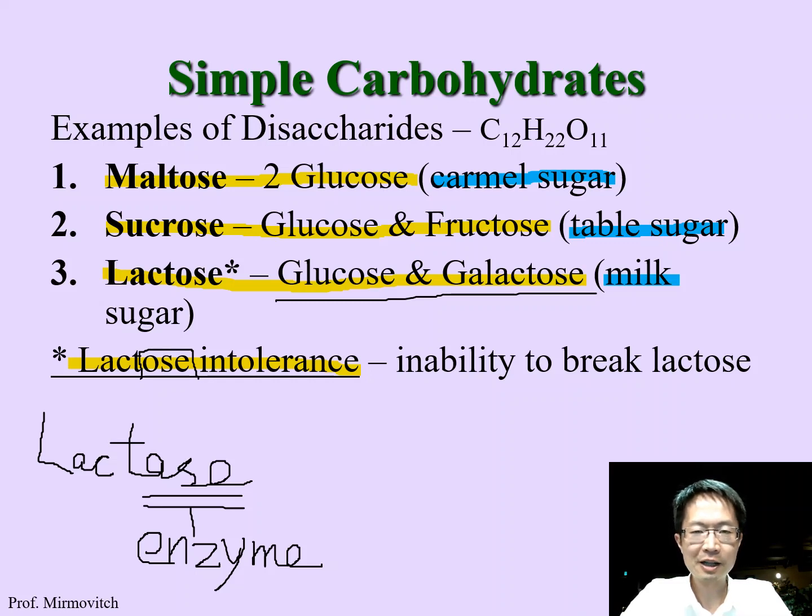What do we have in the large intestine? The large intestine has bacteria living there, and usually the bacteria eat our leftover food, meaning the things that we cannot digest, and then they process it. But this time they have the lactose sugar. Well, to them, lactose is like gourmet food. They don't have such a good thing to eat. So what do they do after they eat? Well, I'll say, what do you do after you eat?